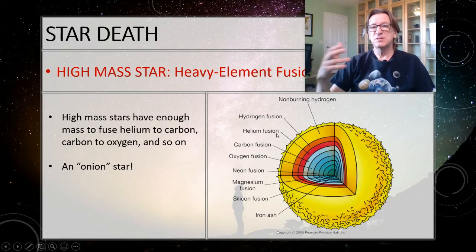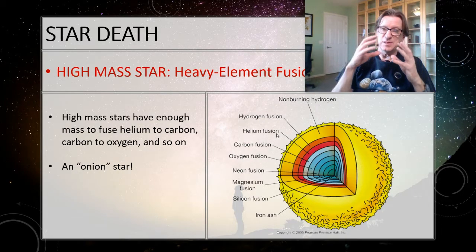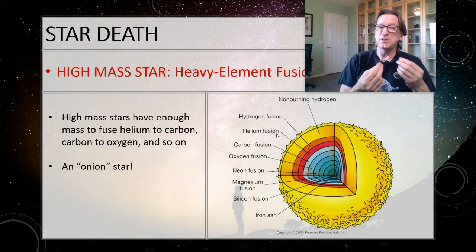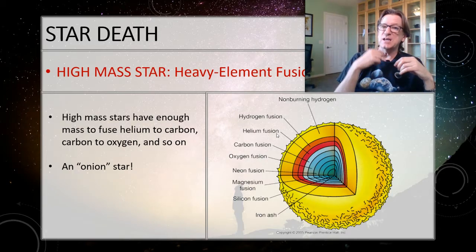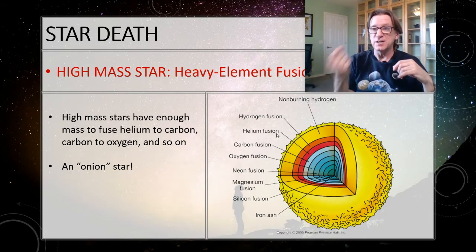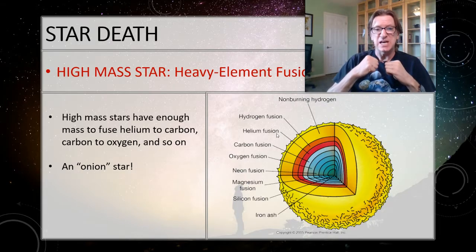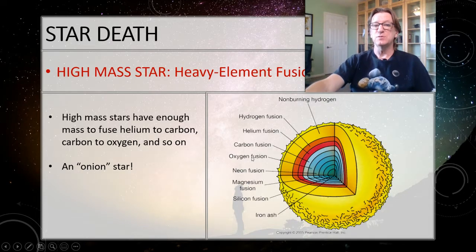Well, now these stars then, as that helium collapses, it starts to fuse the helium into carbon. And so it can stably fuse the helium into carbon, and we'll start to build up carbon ash, and it gets bigger again when convection takes over. But eventually that pressure gets high enough, it can actually fuse the carbon into oxygen because it's got enough mass that it can squeeze that hard. And for the larger stars, it can fuse the oxygen into neon, the neon into magnesium, the magnesium into silicon, and the silicon into iron. Nothing can be fused beyond iron. Iron is the most stable element in the universe. It does not fuse into anything else, so that's where the process stops.